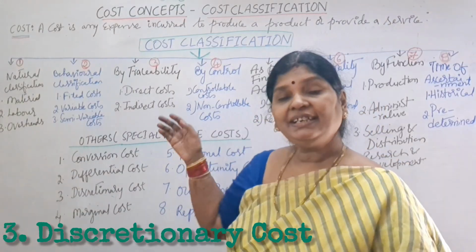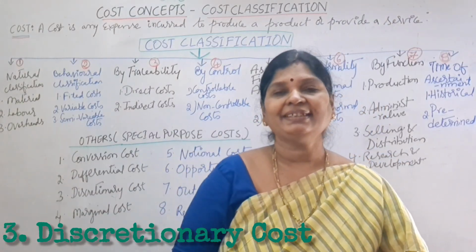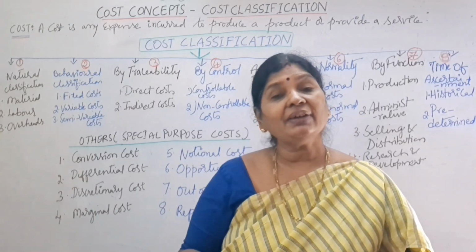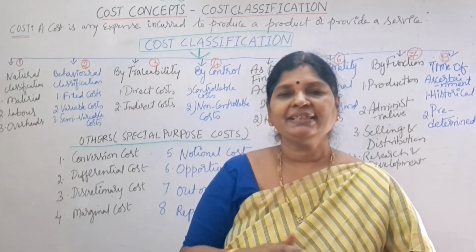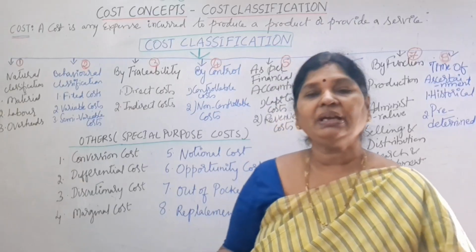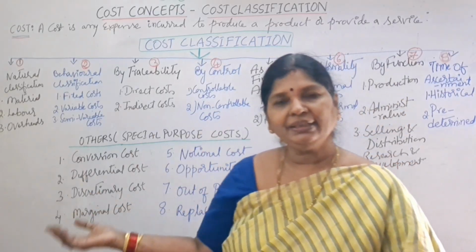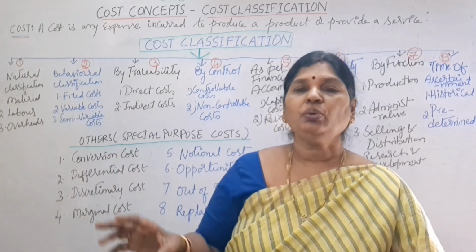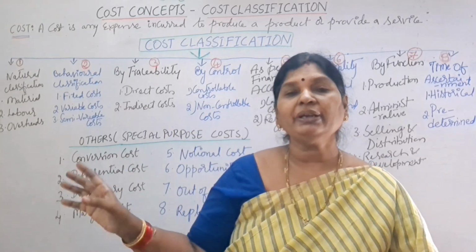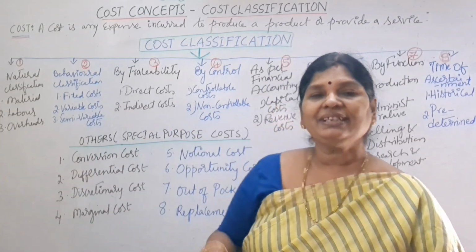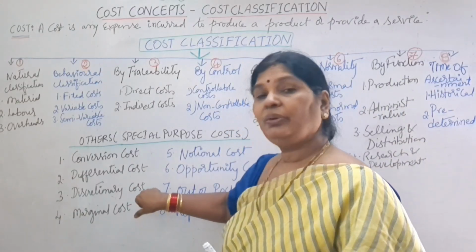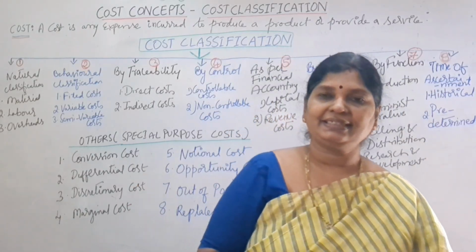Next, discretionary cost. Discretionary cost means costs which are at the manager's discretion. For example, staff training expenses. If the management wants to provide training to all the employees, one cost. If they want to provide it to only some specific employees, then a different cost will be incurred. So that is called discretionary cost, the cost that will be incurred only at the manager's discretion.